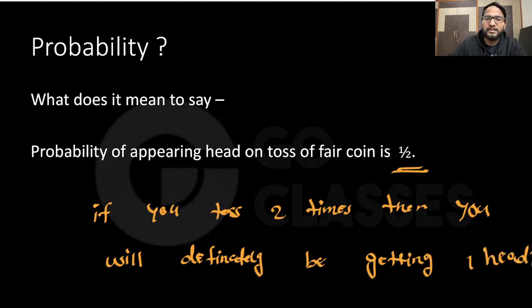Let me know. Is this true if the probability of the head is 1 by 2?